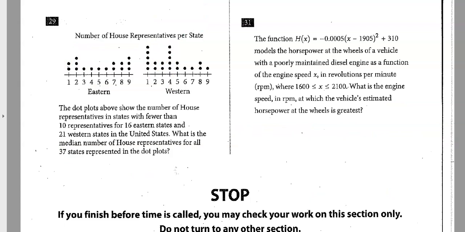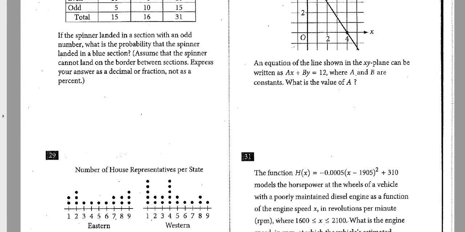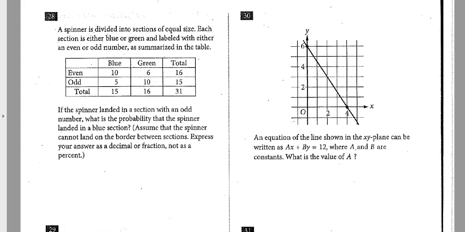All right, that's 29. So we got to go up and pick up 30. So number 30, the equation of lines shown above can be written as ax plus by equals 12. So ax plus by equals 12. A couple different ways to do this.